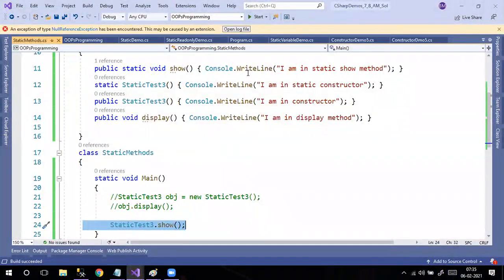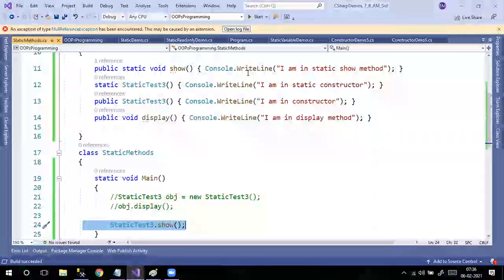This is the first time we are discussing user defined types, but so many predefined things also we use, right? Yeah, the same like console.writeLine.